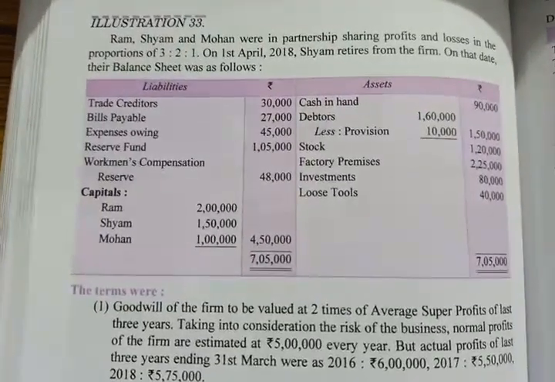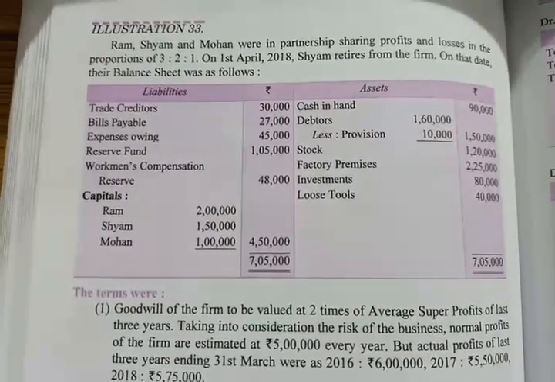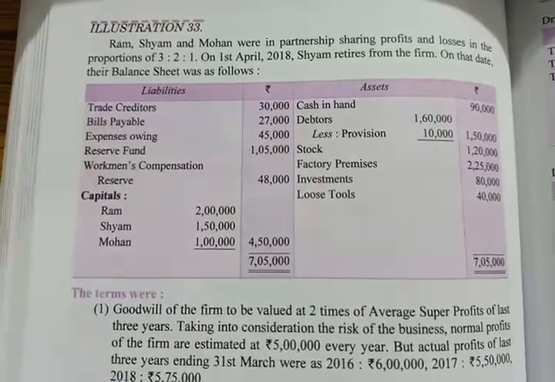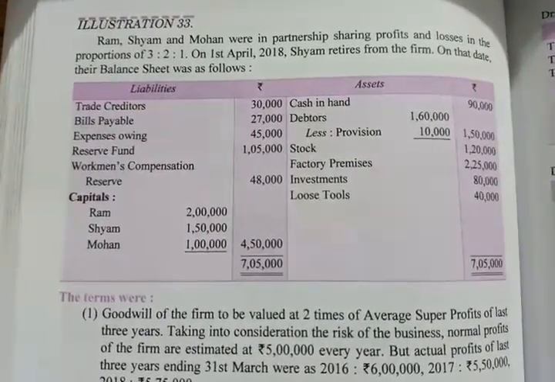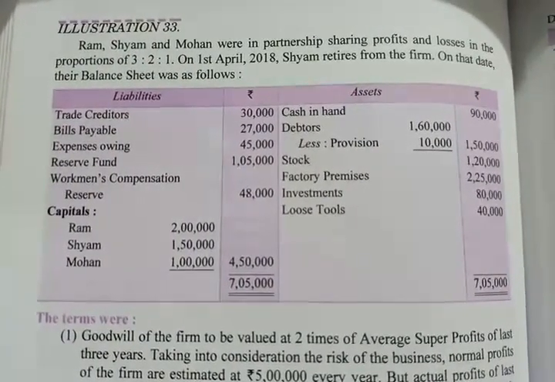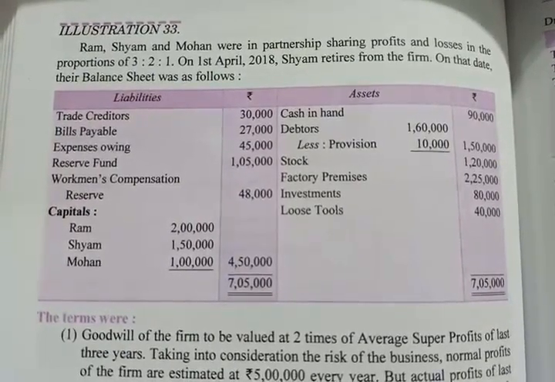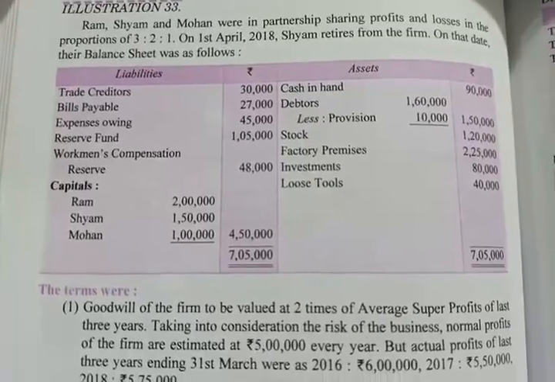Now see this problem. Ram, Shyam and Mohan are partners. Their profit sharing ratio is given 3:2:1, and on 1st April 2018 Shyam retires from the firm. On that date their balance sheet was as follows. Balance sheet is given, and after the balance sheet the terms of retirements were: